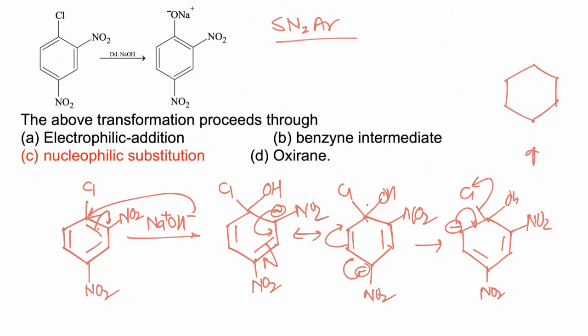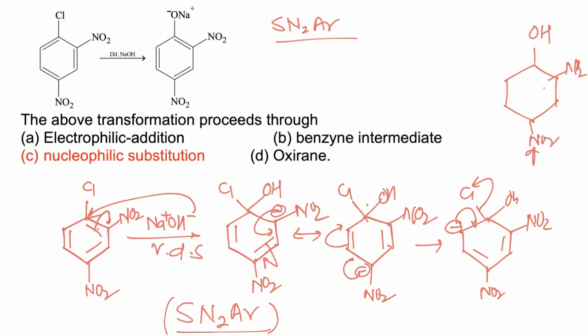So the reaction takes place via 2 steps. This is substitution nucleophilic bimolecular, as 2 reactants are involved in the rate determining step. So the reaction is SN2 taking place in an aromatic compound, so SN2Ar, and finally dinitrophenol is formed as the product.